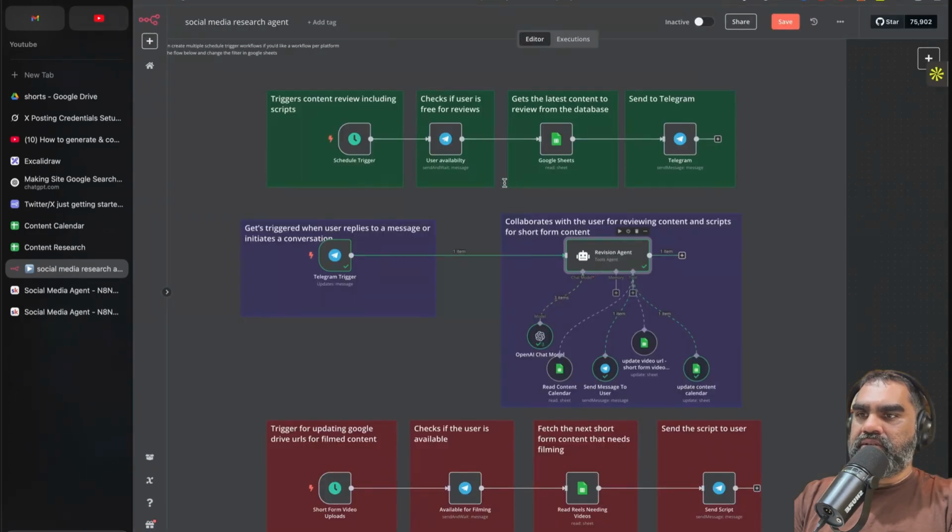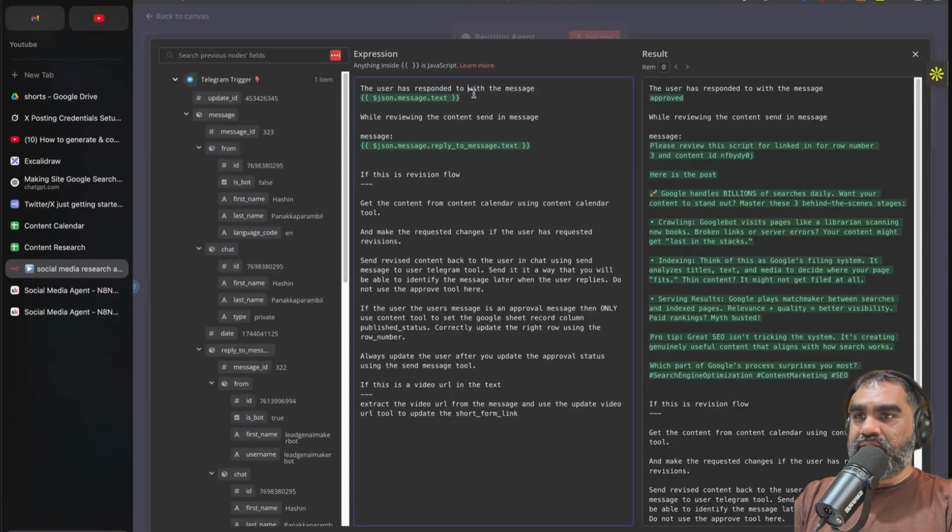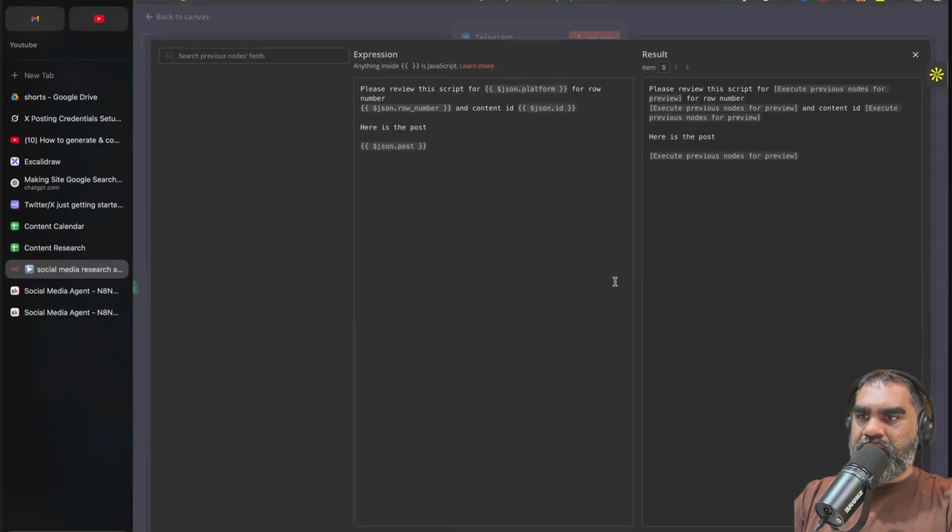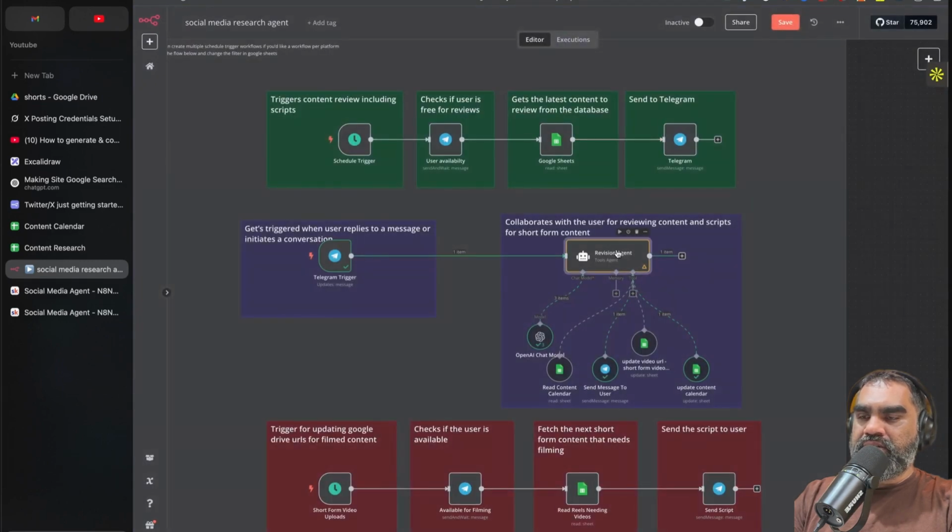In the prompt, it will look like this. The user has responded to message with reply approved. While reviewing the content, send in the message. Please review this script. We are always sending the content ID and the row number from the Google Sheet. In the workflow before here, in this Telegram node, please review the script for LinkedIn, and the row number and the ID, content ID from the Google Sheet,